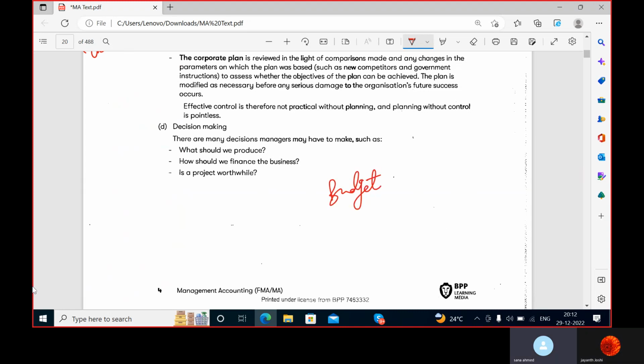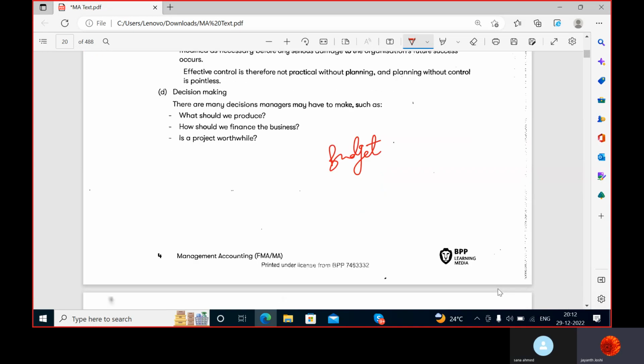Any clue? Budget. Budget literally means financial plan. Isn't it so? Every parent in his or her household prepares a budget. Why do they prepare a budget? Because they see whether they could save some amount or not.